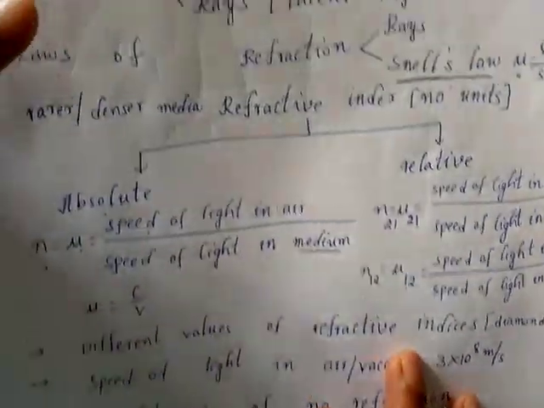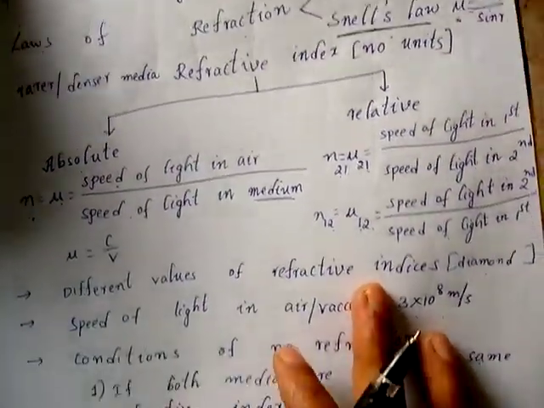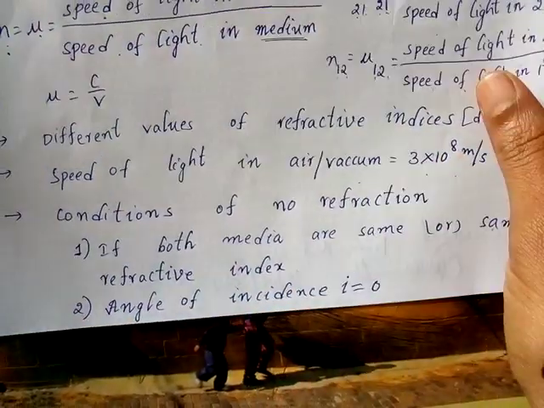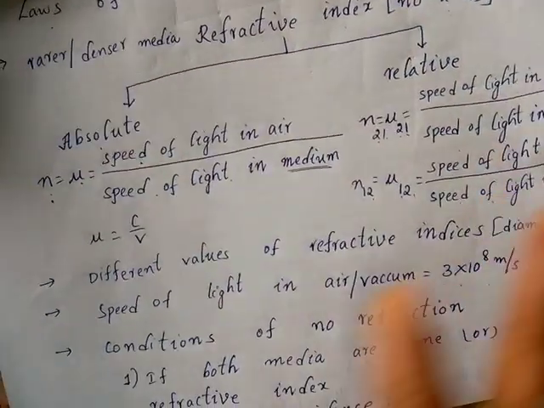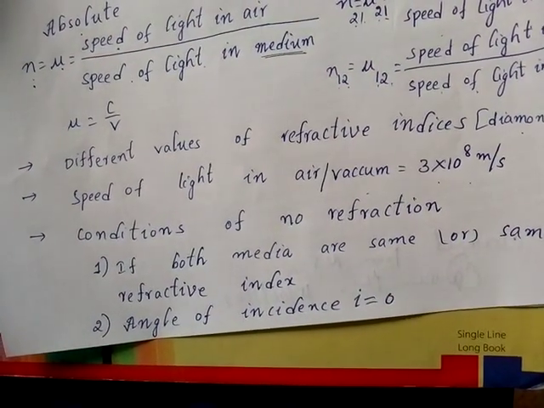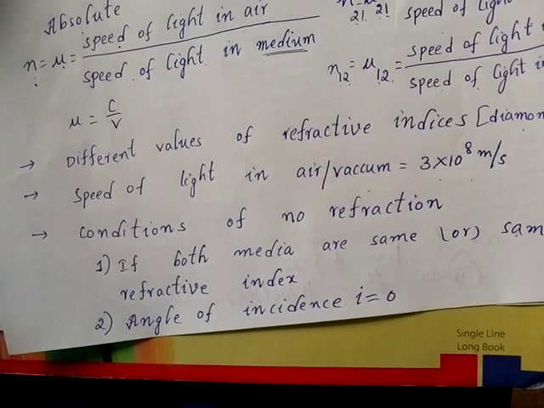It is also very important to know the conditions of no refraction, when you will not have refraction of light. If both the media have the same refractive index, or both the media are the same, there is no refraction.